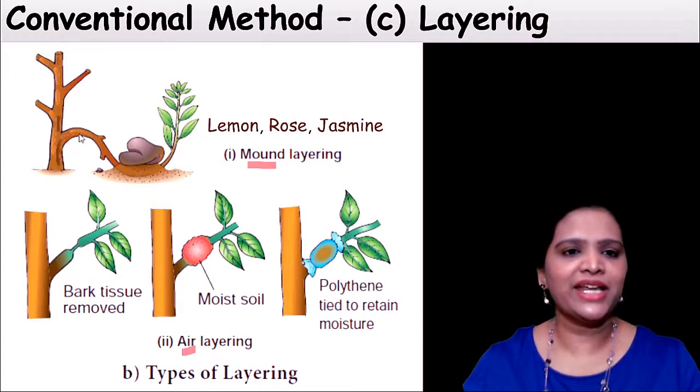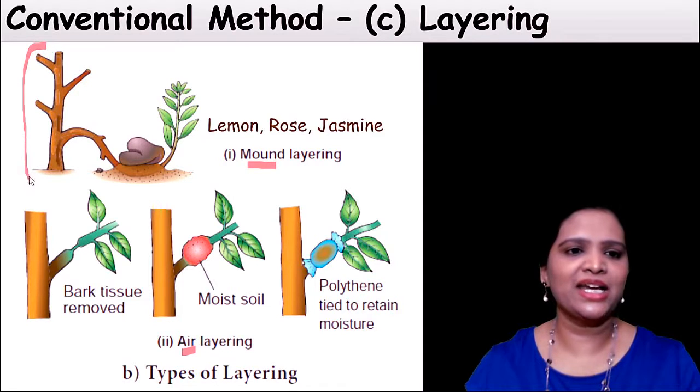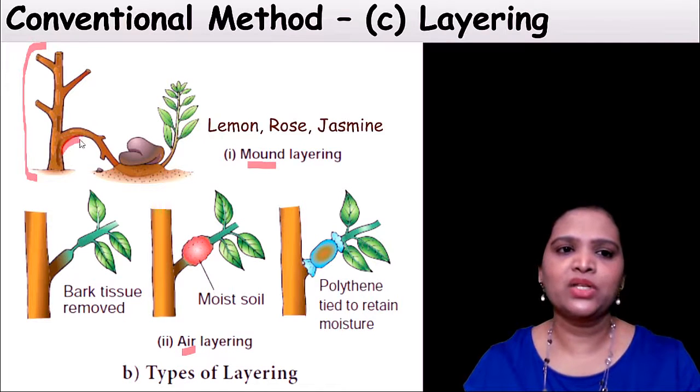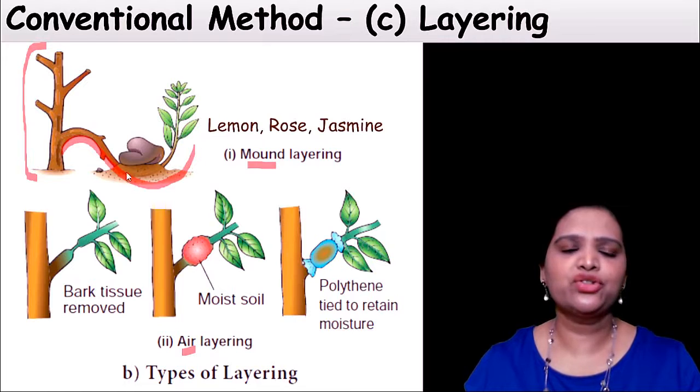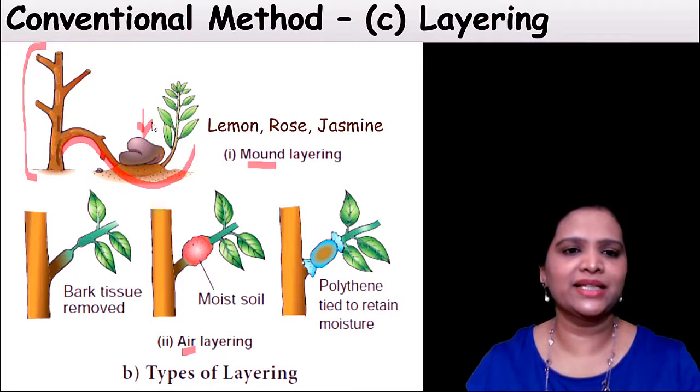What is mound layering? This method we adopt for plants with a very flexible stem, for example rose, jasmine. Look at this. This is a parent plant having a very flexible stem. Take a rose example. Just fold the stem like this, and it should be in contact with the soil, and keep a weight, a stone, something like that.